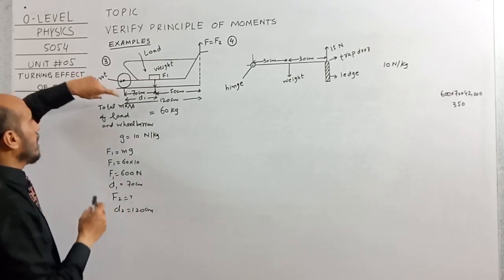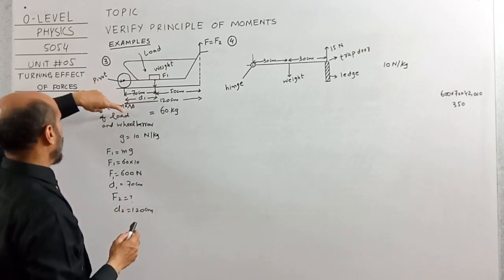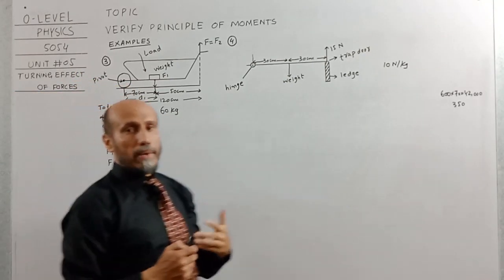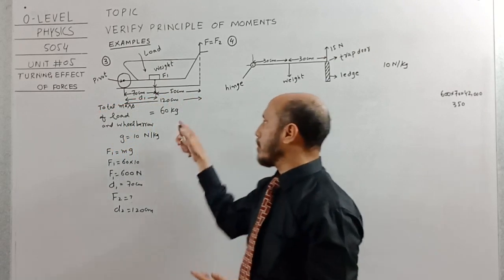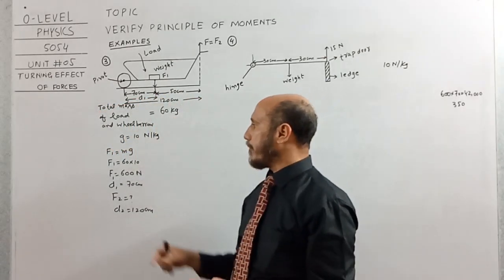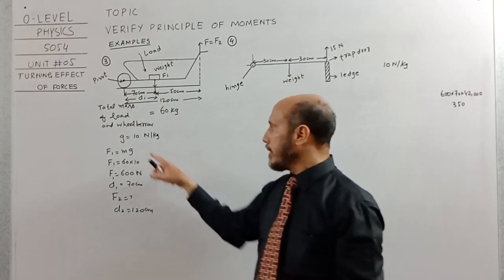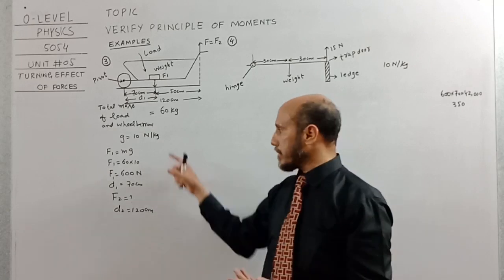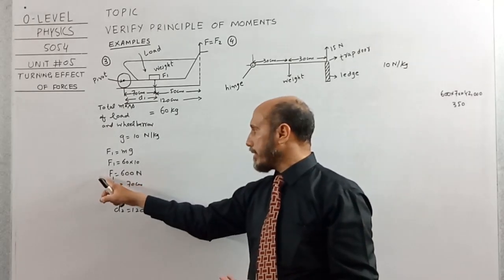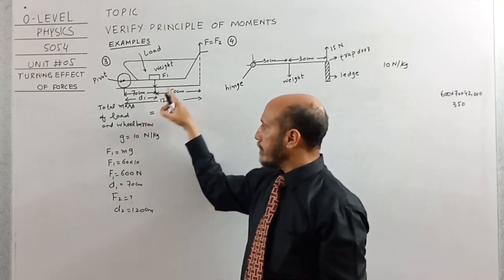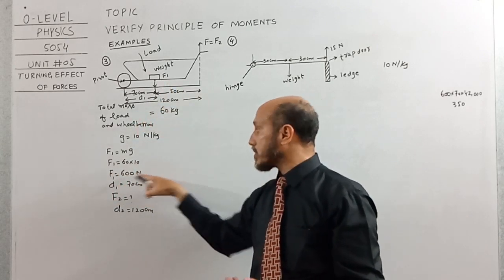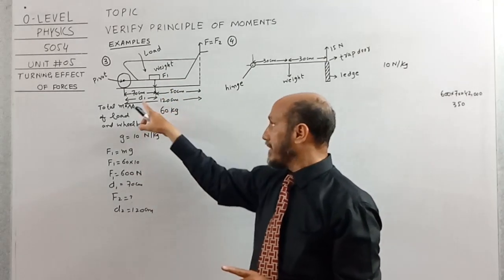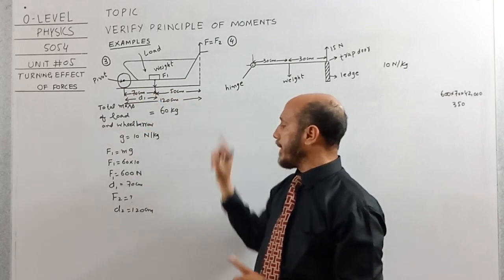Again look at the question. The total mass of the load and the wheelbarrow was given as 60 kg. Since we are applying the formula F1 D1, we have to convert this mass into Newton, and we will apply the formula W is equal to mg. The value of g is given as 10 Newton per kg, the gravitational field strength. So the weight of the load and wheelbarrow is now equal to 600 Newton, not 60 kg. D2 will be 70 plus 50, 120 centimeter.